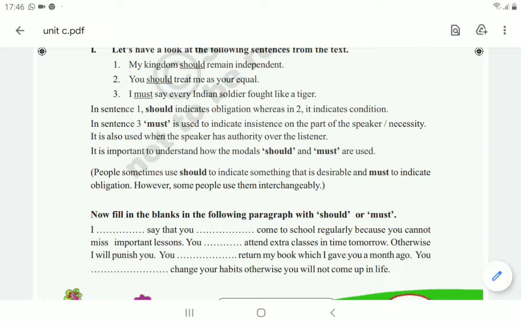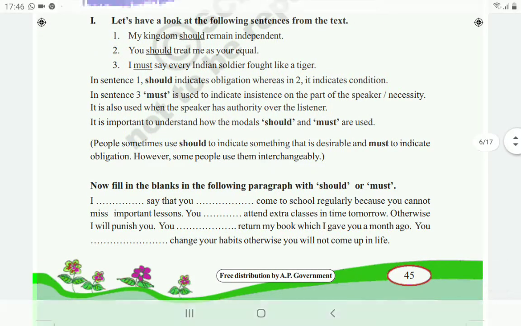It is important to understand how the modals should and must are used. Here we have to know where should and where must has to be used. People sometimes use should to indicate something that is desirable and must to indicate obligation.